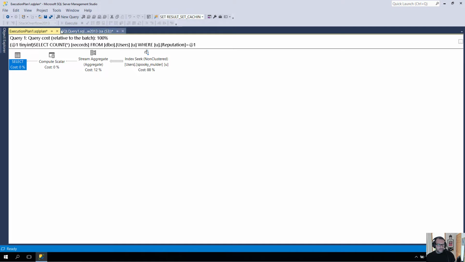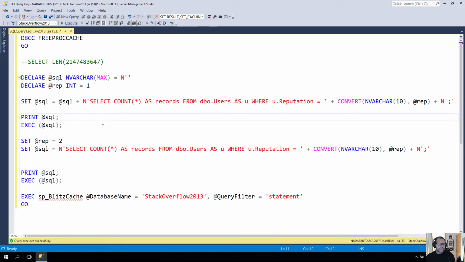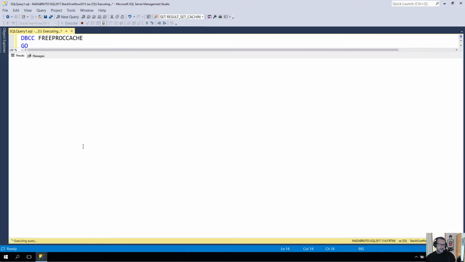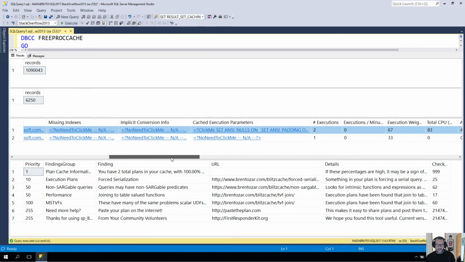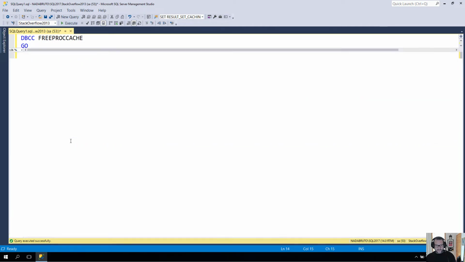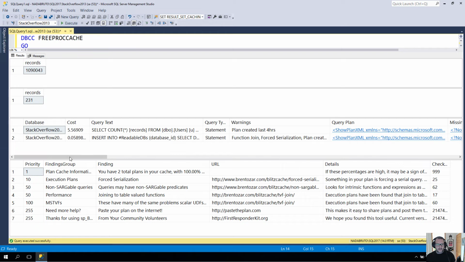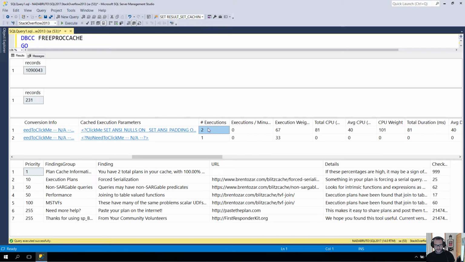Now, that's all well and good, but where this starts to go astray a little bit is if this number changes. It's not like if I change this to 25, it's going to make a difference. We'll still get plan reuse there, and we still get that one line with the select count query. It is still parameterized, and if we slide over here a little bit, that still has 2 executions. That'll remain true even if I go up to 255. This is still that same select count, still parameterized, and we still have 2 executions right there.